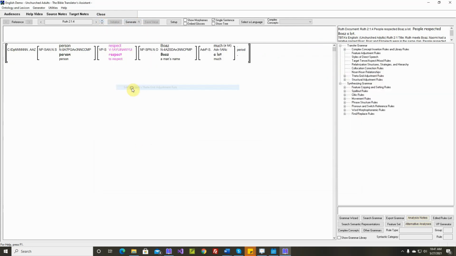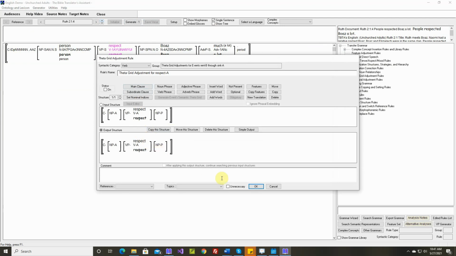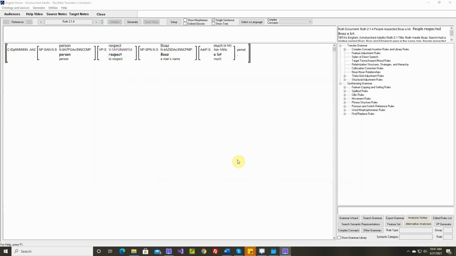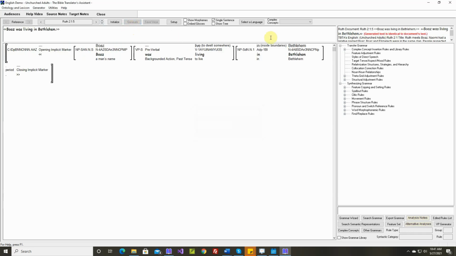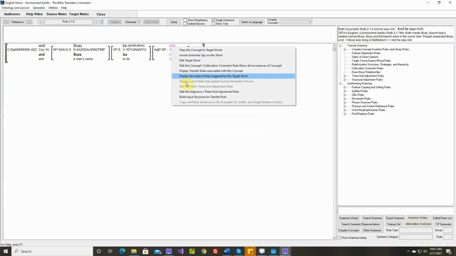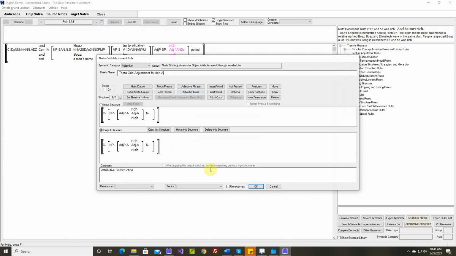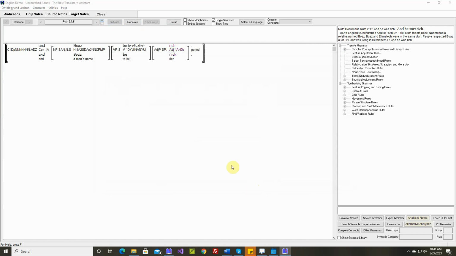I don't think we'll need this rule. Generated text is identical.